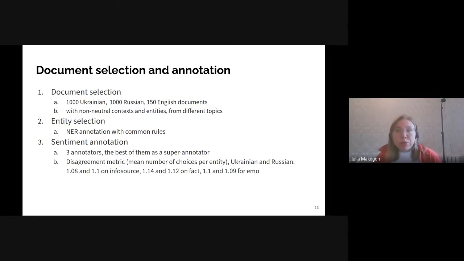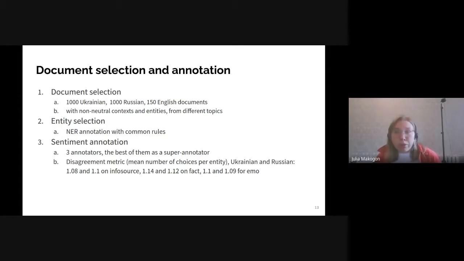As a metric of disagreement, we used the average number of choices per entity. The numbers you can see on the slide mean that about 1 out of 10 entities needed the super annotation. Also, it serves as a quantitative proof that this task is rather hard for humans. It definitely is, because it requires concentration and deep text comprehension.